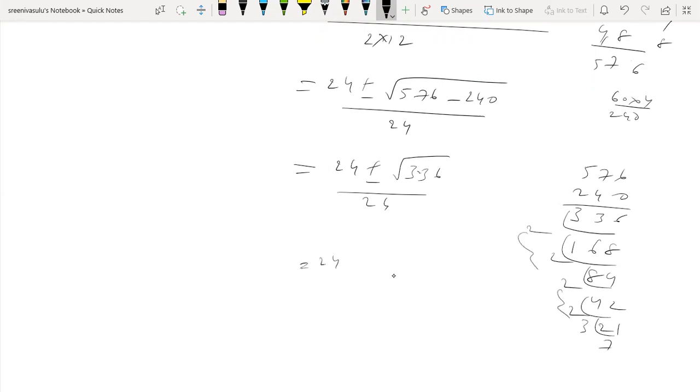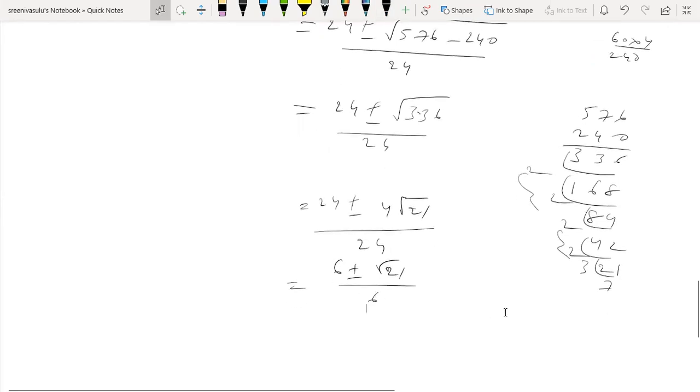So it is 24 plus or minus, we take 4 as a common factor, root 21 by 24. Take 4 common: 6 plus or minus root 21 by 6.